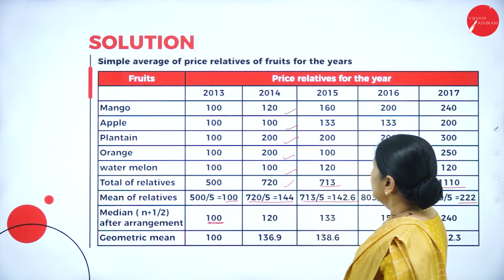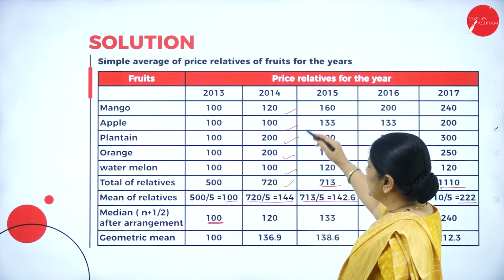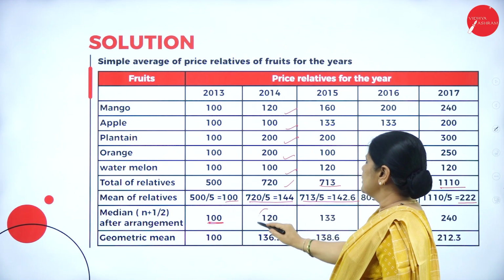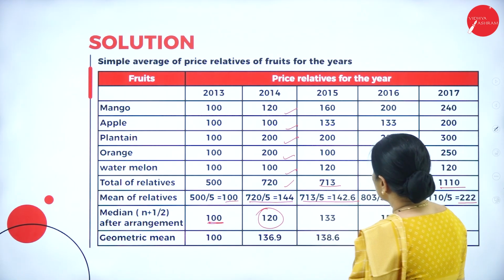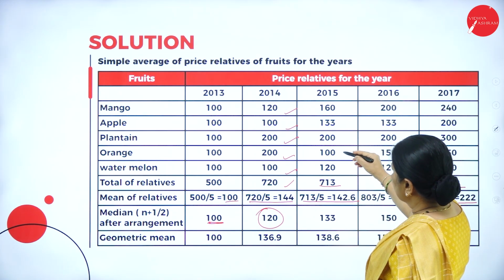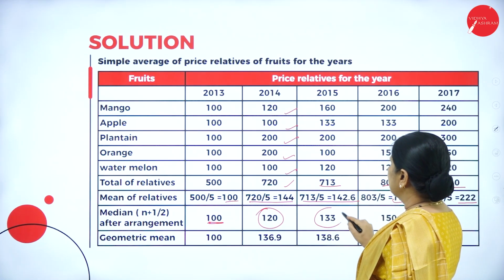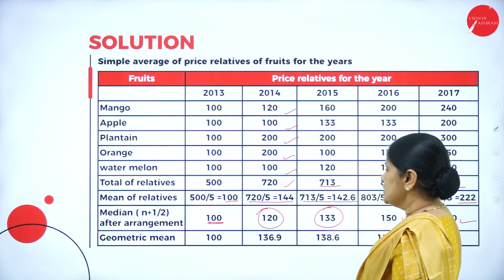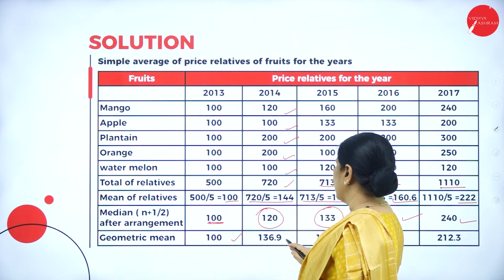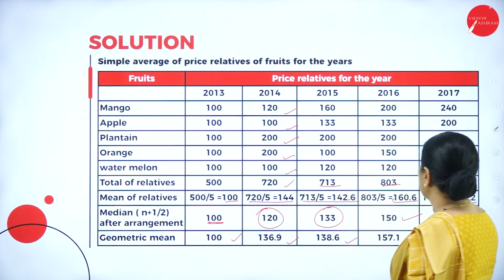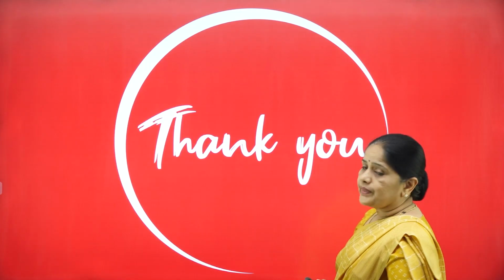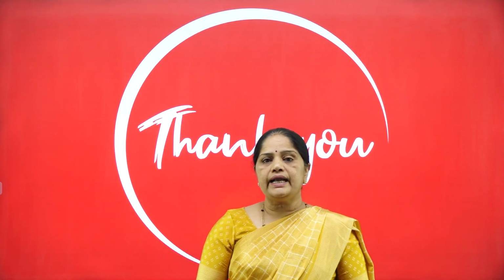We have written 100. Here also, if you can see, the middlemost term, so it will be 100, 100, 120, 200, 200. So the middlemost value is 120. So here if you can see 100, 120, 133, 133, 160. The middlemost value is 133. Here it is 150 and 240. So the geometric mean will be 100, 136.9, 138.6, 157.1 and 212.3.